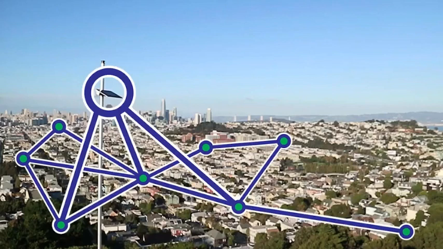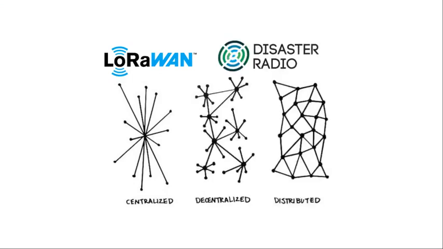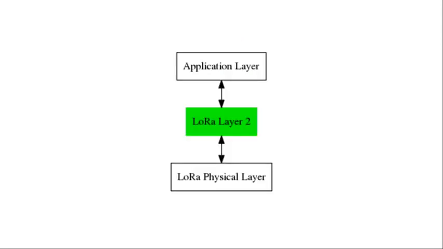For our Chapterthon project, we want to make this mesh network aspect of Disaster Radio a reality. We are familiar with LoRaWAN, but know that it relies on a client gateway configuration and does not have meshing capabilities yet. There are very few other Layer 2 options for LoRa networks that are both open source and well maintained. Given the limitations of LoRa networks, we designed our own network stack from the physical layer up.